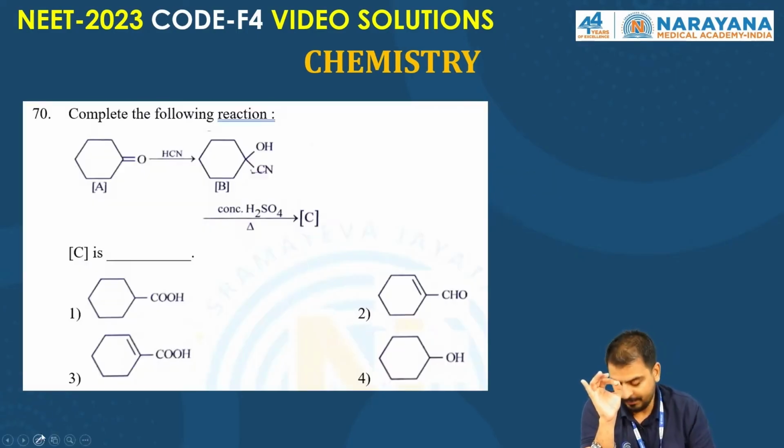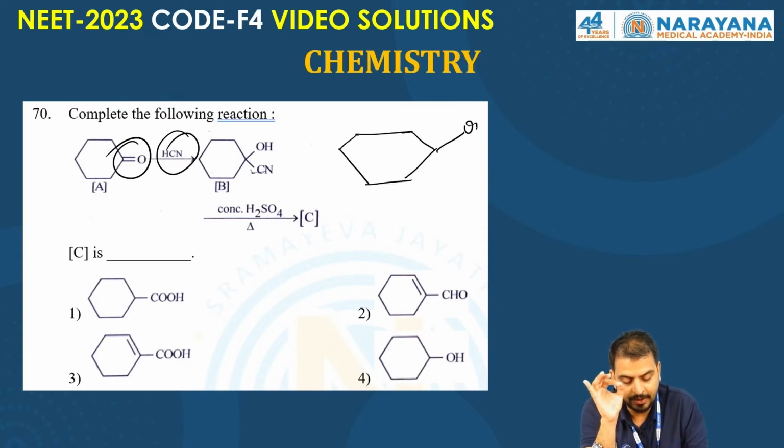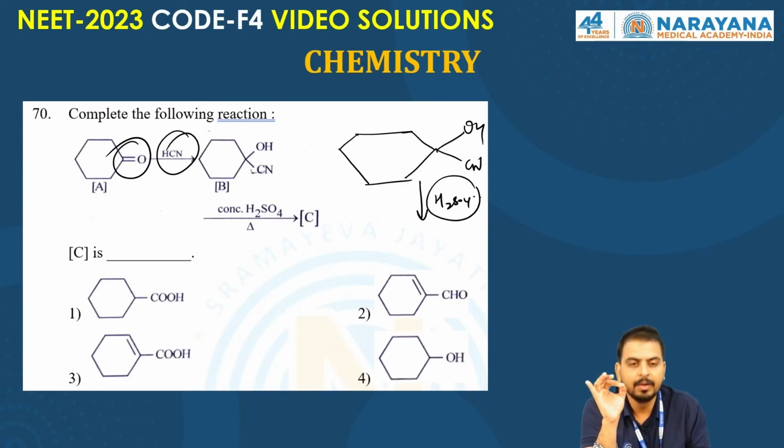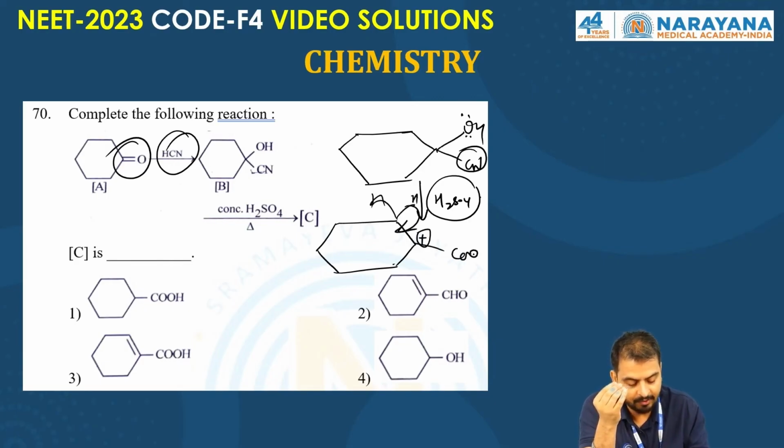Right? Here, a very simple question from organic chemistry. Ketone forms cyanohydrin. It reacts with HCN, forms cyanohydrin. We get the cyanohydrin. Cyanohydrin reacts with H2SO4. There will be some water traces. It will react with the cyanide, forms the C-OH, and OH takes H plus, protonation will happen. After protonation we form the cation. The cation takes the alpha hydrogen out, forms the pi bond and it forms the enol.